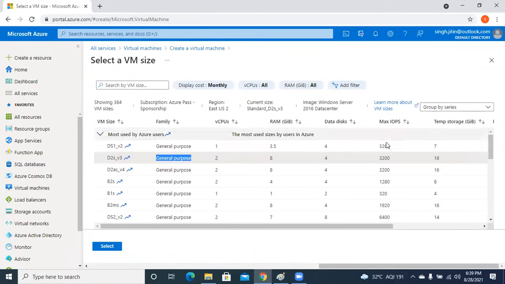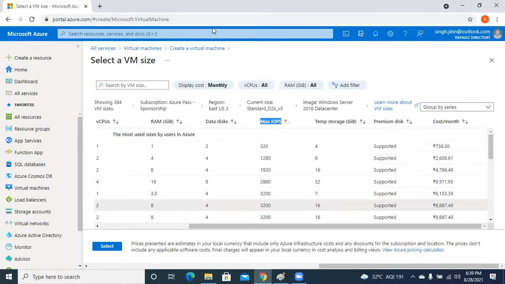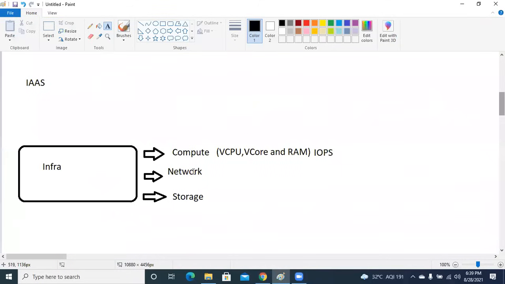Virtual CPUs, RAM, data disk, maximum input and output, temporary storage, right? This is what will be helping us in order to define my input and output per second, right? This is the performance I'm getting over here. This is how you monitor the performance, right? Network will definitely be there in order to provide the connectivity, and you require a storage, right?